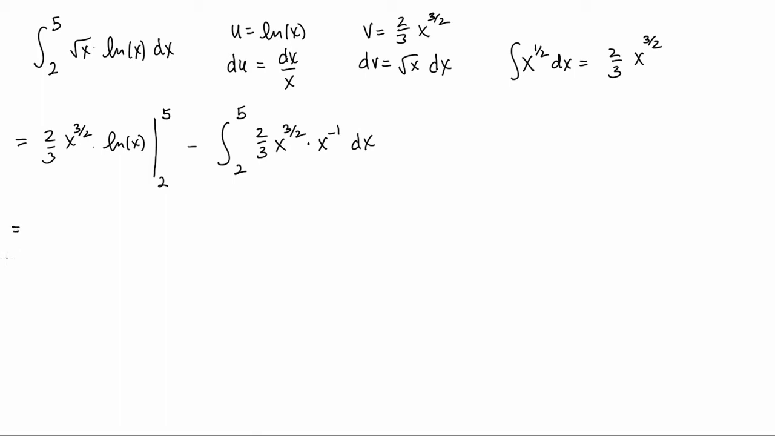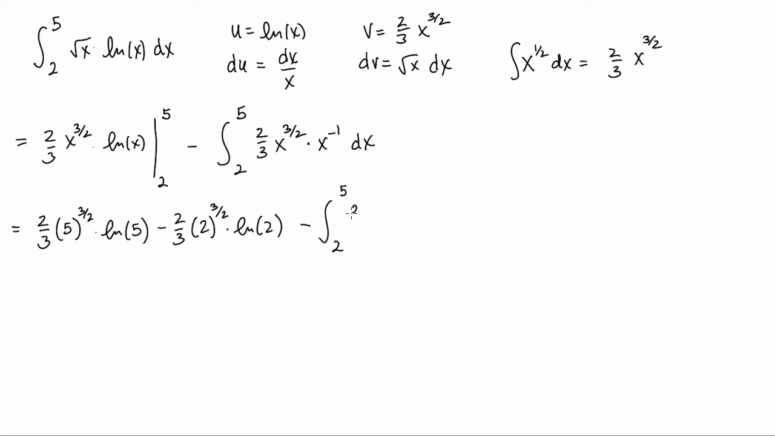Okay, let's do the evaluation steps. So I've got 2/3 x to the 3/2 at 5, minus the same thing, this time at 2. All right, then minus, let's take one more crack at simplifying this integral. This is 2/3 x to the 3/2 minus 1, which is x to the 1/2. So we are back where we started. So this should be easy to take the integral of. We already have done it. So string everything along.